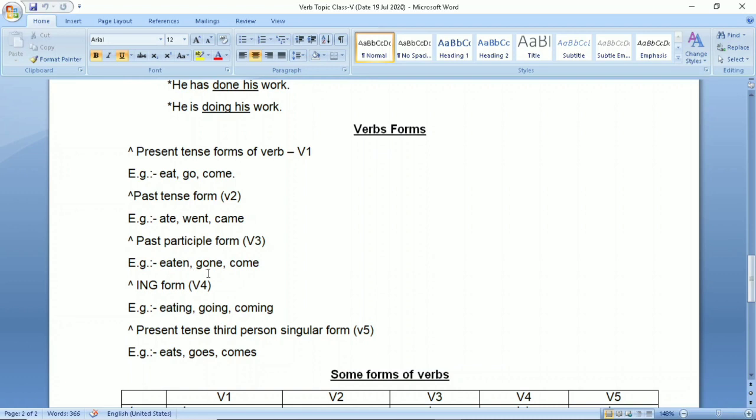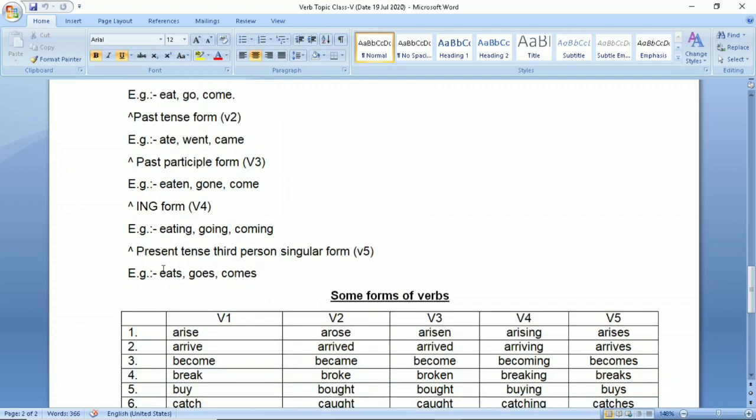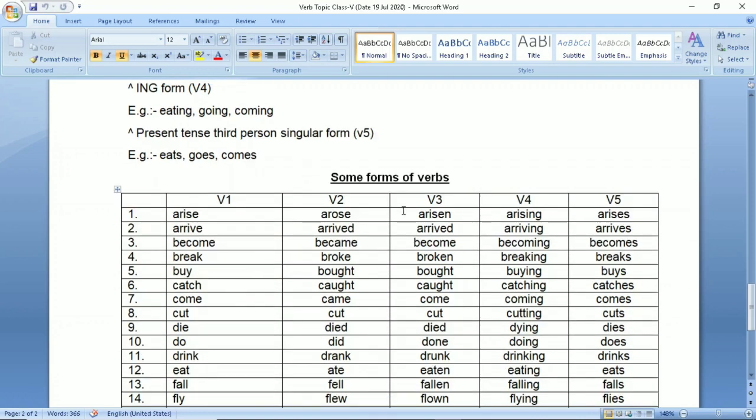Eaten, gone, come. Now the ing form of the verb, that is V4. Eating, going, coming. Now the present tense third person singular form. It means when your subject is singular, you put s or es with the first form of the verb. Eats, goes, comes.